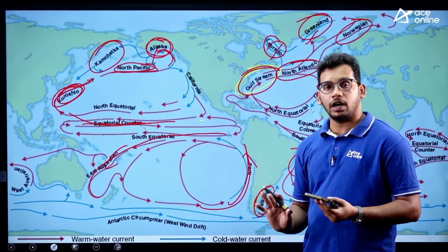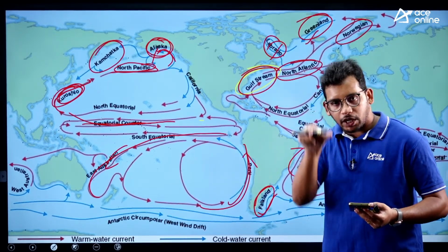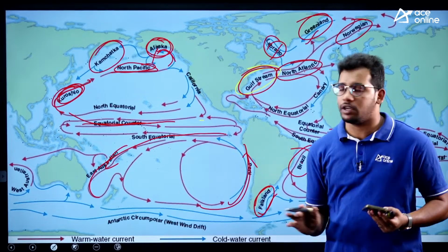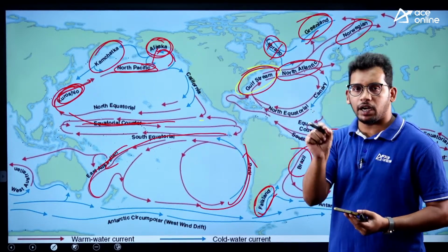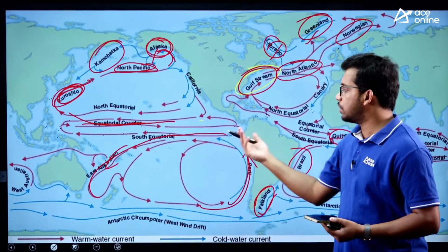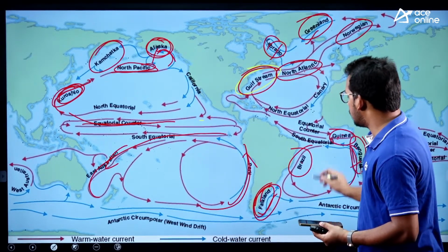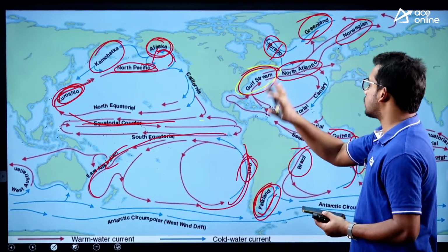So try to learn them by heart, even after this video, the video will be available. So try to make short notes. It hardly takes 2-3 minutes. Keep headings as warm currents and cold currents in two boxes and list them down from this diagram. So now you observe that Falkland is a cold current and Peru is a cold current. Rest of all we have discussed.